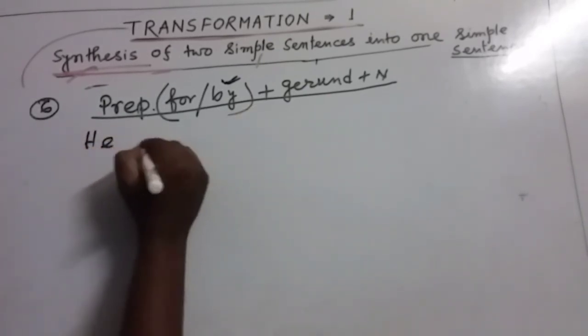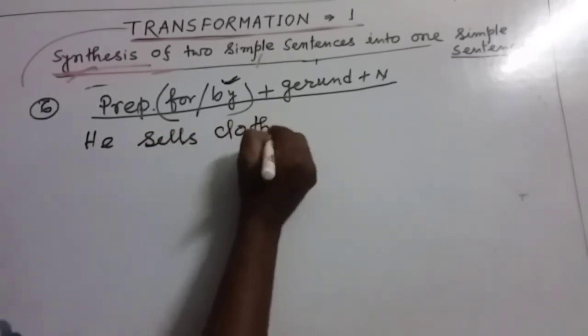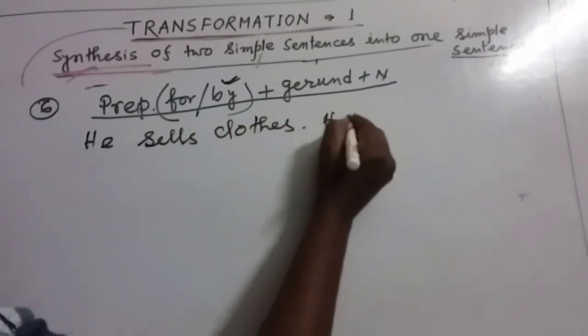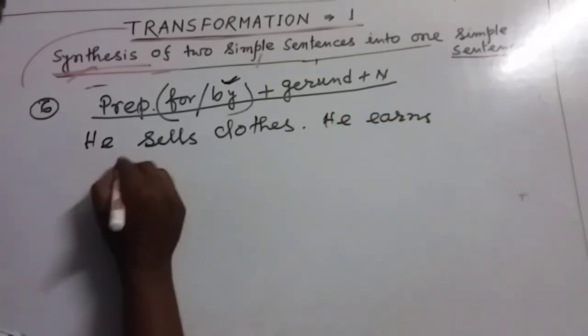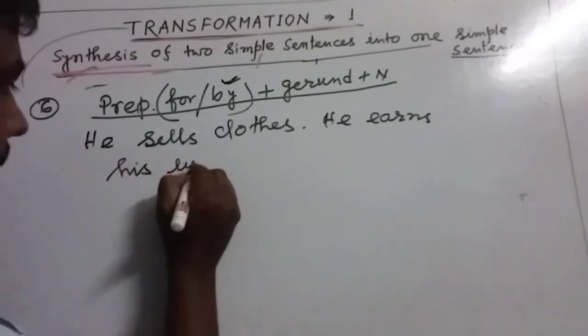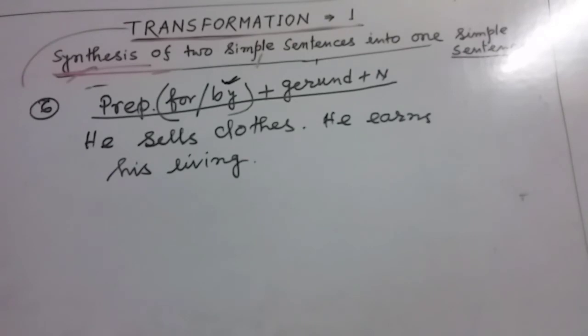He sells clothes. He earns his living. Friends, you can see there are two simple sentences. I have written here two simple sentences.